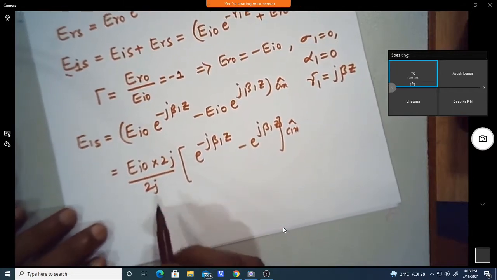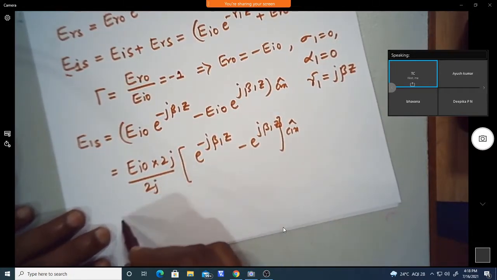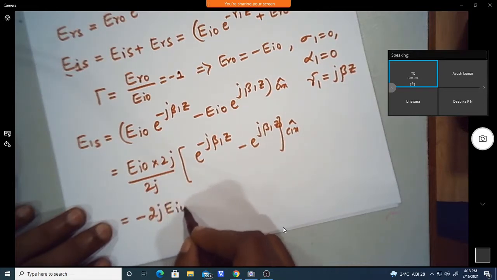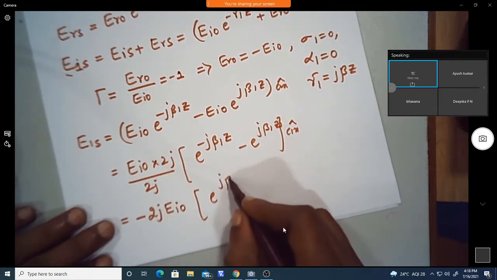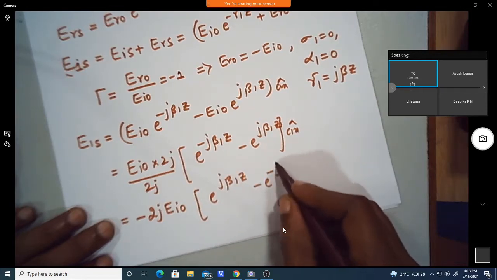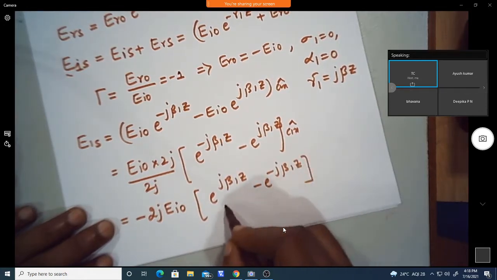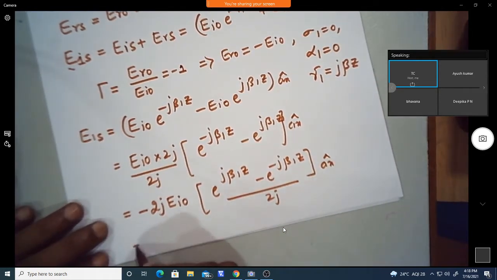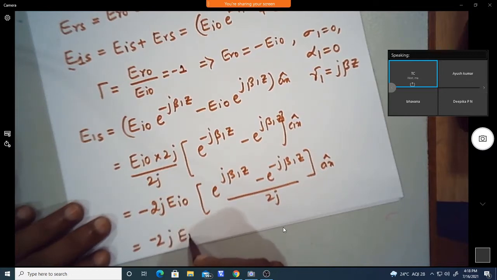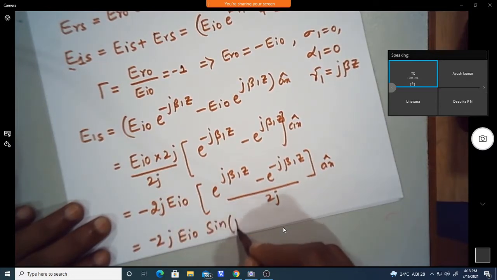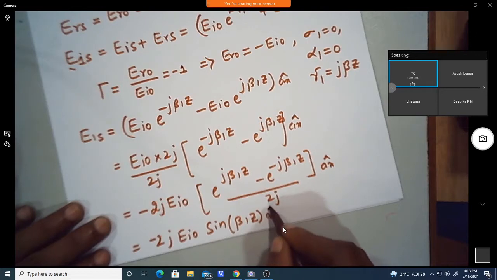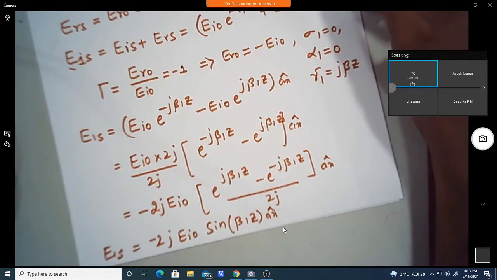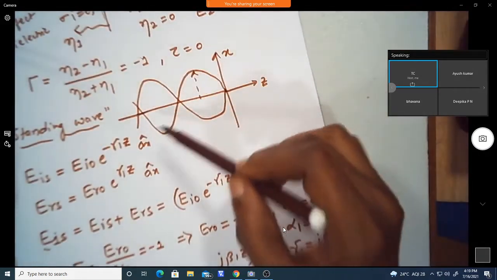Now if I take the minus outside, minus 2j EI naught, and e power j beta 1 z minus e power minus j beta 1 z divided by 2j, we can write this in terms of the sine parameter: minus 2j EI naught sine of beta 1 z in the direction of AX. This is your standing wave pattern, in the form of a sine wave.